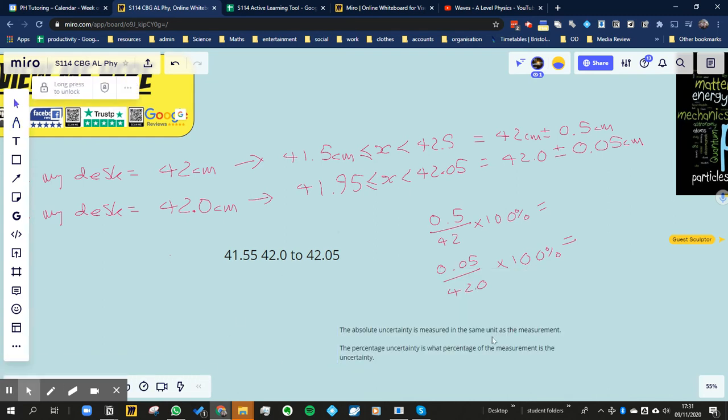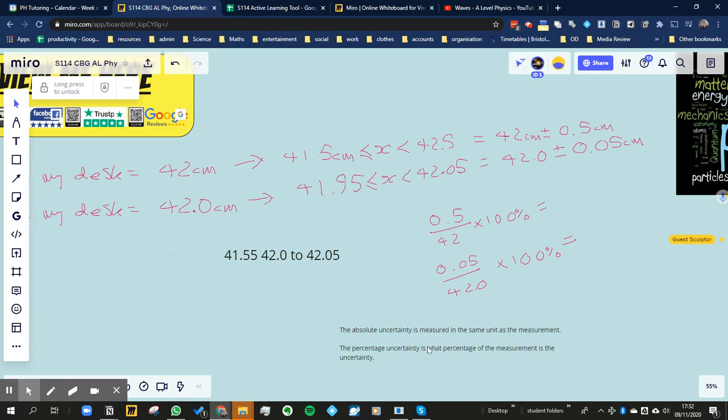So the absolute uncertainty is measured in the same unit as the measurements. In other words, the uncertainty is plus or minus 0.5 centimeters, as in how many centimeters it could be below or above. And the same with the bottom one. It could be as much as 0.05 centimeters more or less. So that would be the absolute uncertainty in terms of the units.